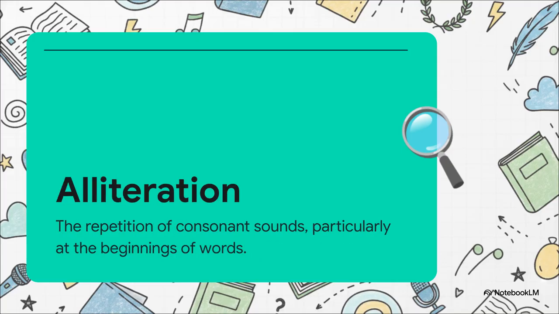But wait. Poets also play heavily with sound devices to convey emotion and tone. You've got alliteration, which is the repetition of consonant sounds at the beginnings of words. You have assonance, the repetition of internal vowel sounds, and consonance, the repetition of consonant sounds, often tucked at the ends of words. Think of these sonic choices like the musical score to a movie. They literally tell you how to feel while you read.